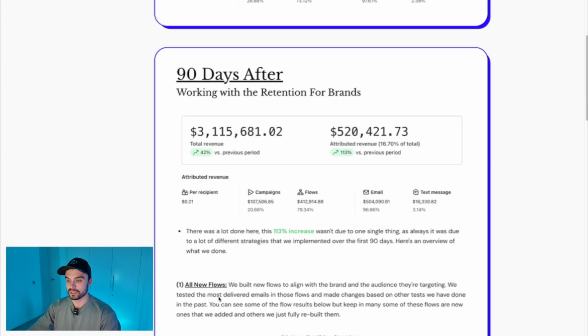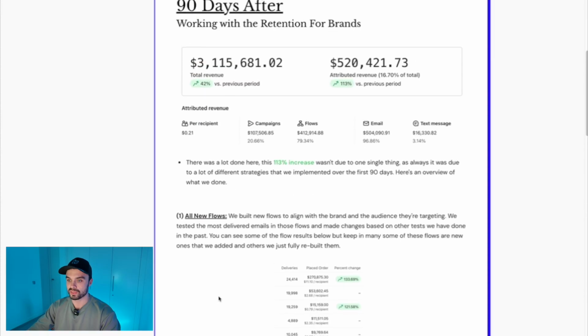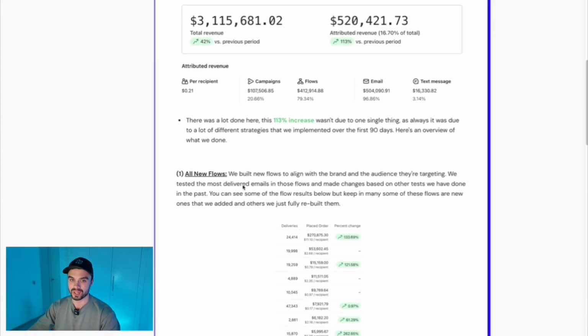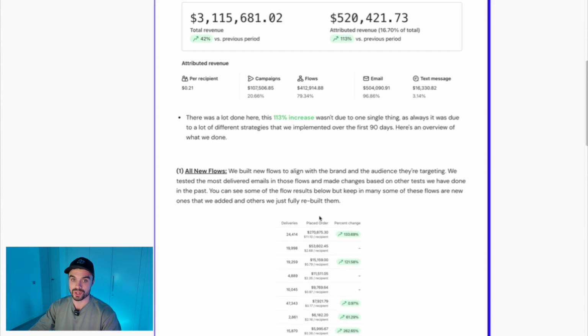So the first thing that we done was all around the flows. We built new flows to align with the brand's messaging and their audience and really people that they're targeting. And we tested the flows that are getting the most delivered emails. And we made some changes based on stuff that we know works, based on running a lot of tests for a lot of other brands. And you can see some of the flow results below and some of the flows we rebuilt. You can see these four here, we would have completely rebuilt, or we would have added new flows. That's why there's no percentage increase. And these other ones, we would have changed them inside of the flows.